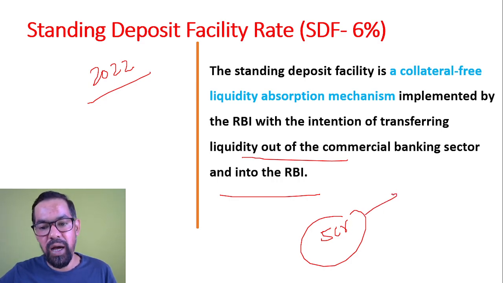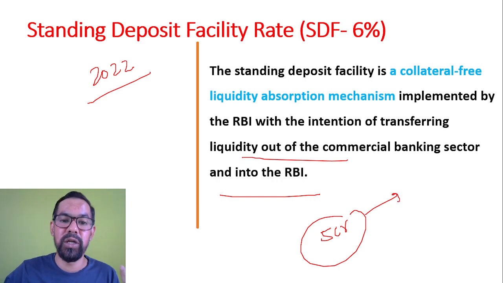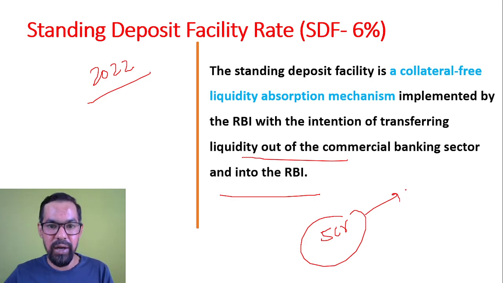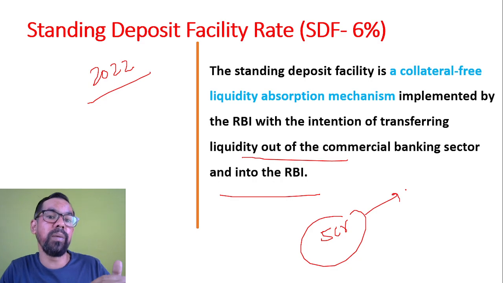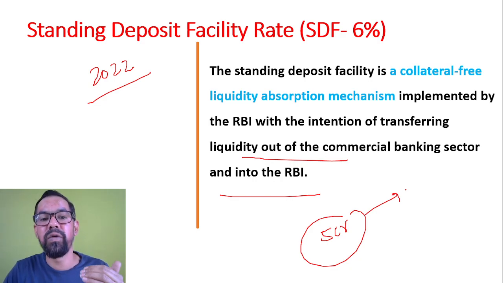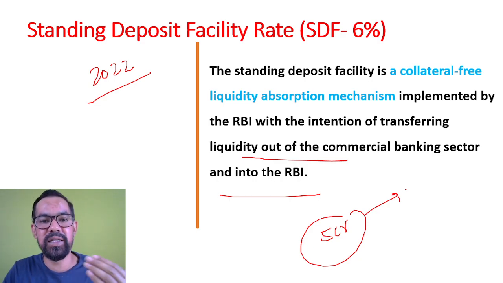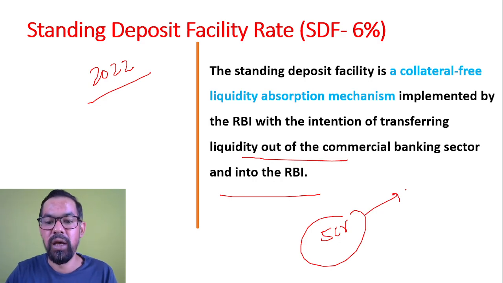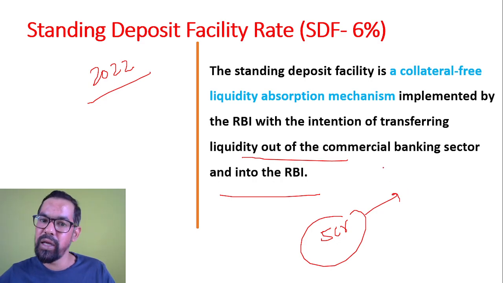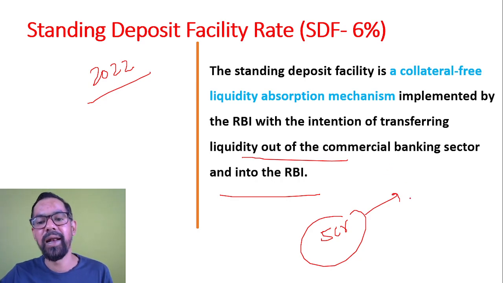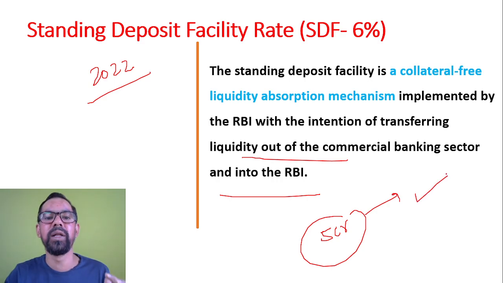Another option is they can deposit this money with RBI and they'll get a rate of interest which is average or above average compared to what the bank borrows from the market. Let's say if you see the average of CASA and RAFA, that is around 4 to 5%. Now here the bank deposits and lends this money to RBI. RBI will use that money, and this is overall liquidity management for the banking system as well.